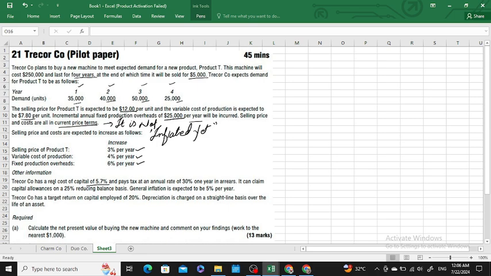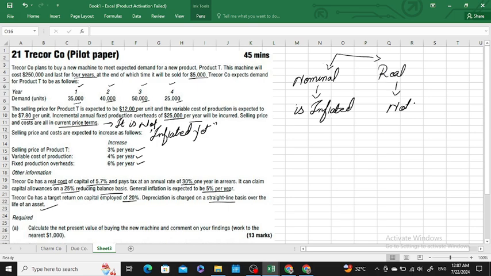Before starting the question, you need to understand the difference between nominal and real. There are two types of cash flows. Number one is nominal, and the other type is real. Nominal cash flows are those cash flows which are inflated, whereas real cash flows are those which have not been inflated yet.